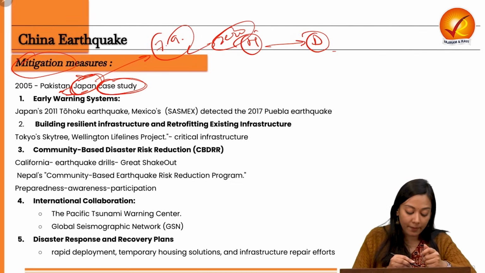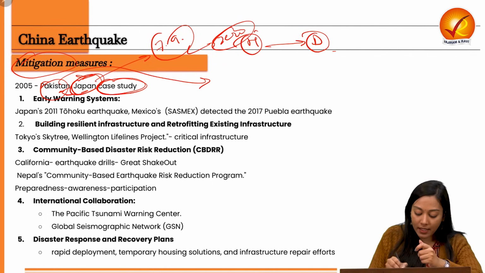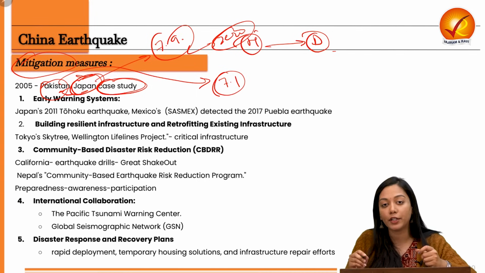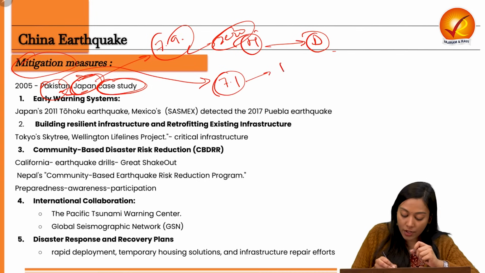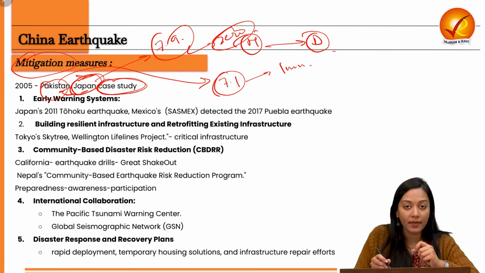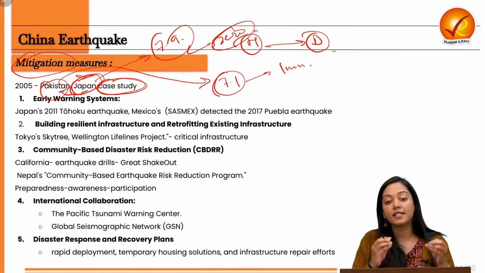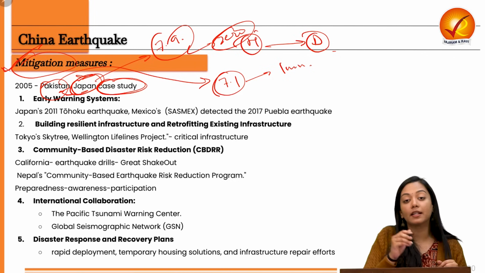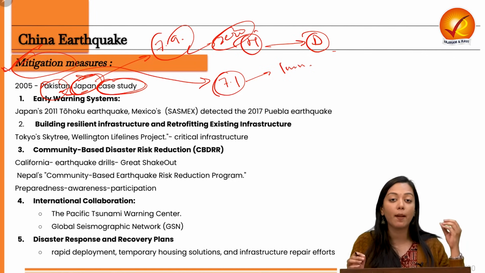While on the other hand, Pakistan, when hit in the very same year with a 7.1 magnitude earthquake, lost about 1 million lives. That is the importance and significance of the mitigation measures that countries, especially those prone to earthquakes, must adopt.